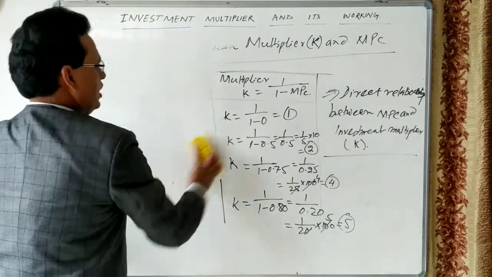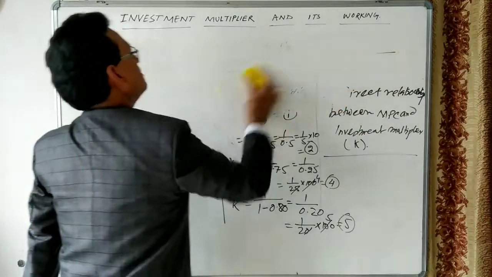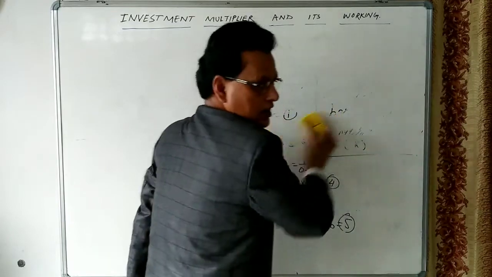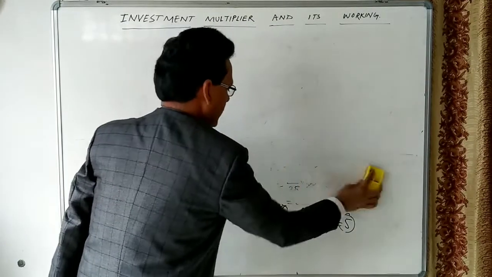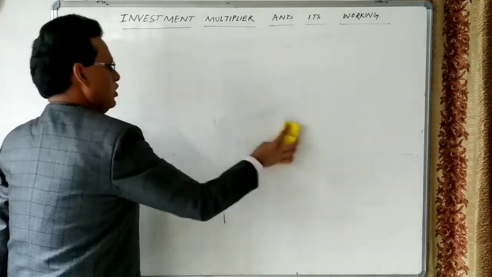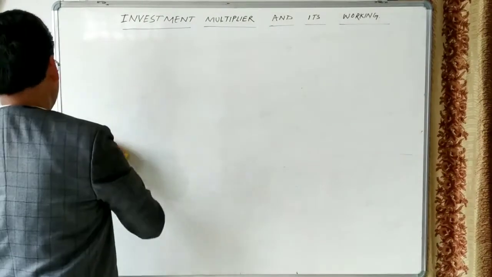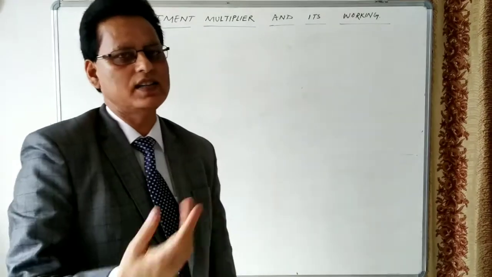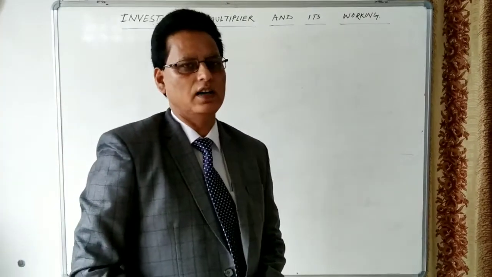In the economy, let us see what happens. One person's expenditure becomes another person's income in the economy. We all know that when we buy goods and services, we make payments, and on the other side, those payments create the income of another person.